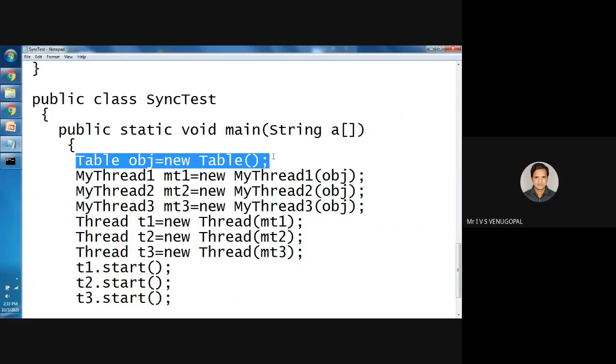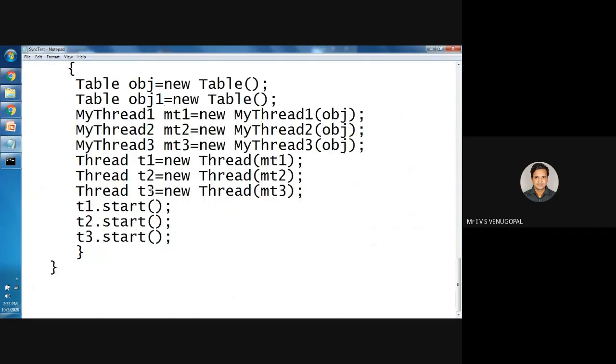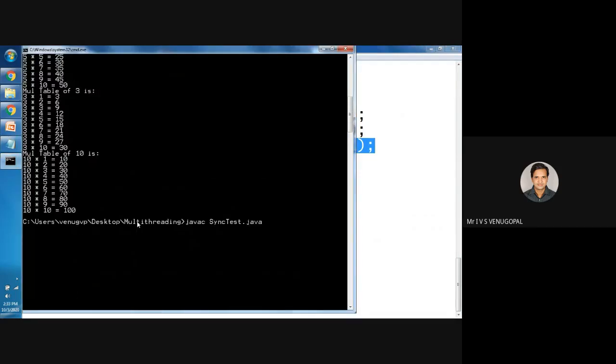For example, consider, I'll write table object 1. Now thread 3 accesses that second object, the same table class but another object. See, thread 3 is accessing that object. So now I'll save it and try to execute the program.